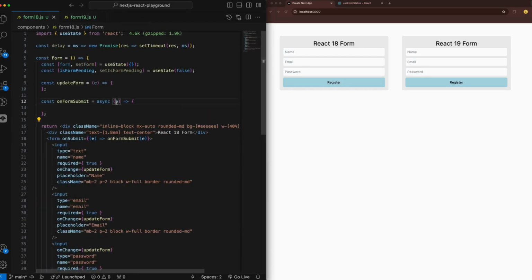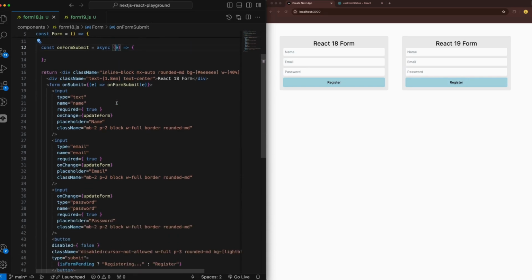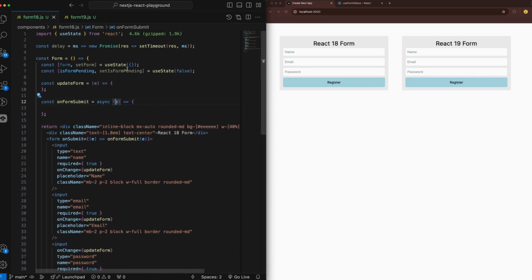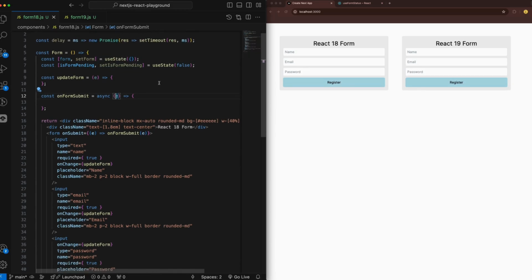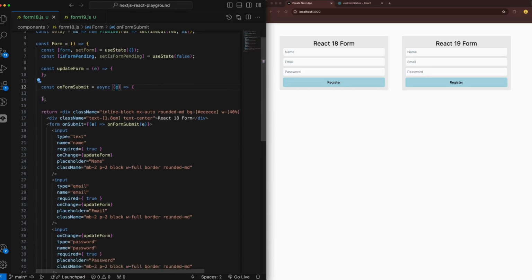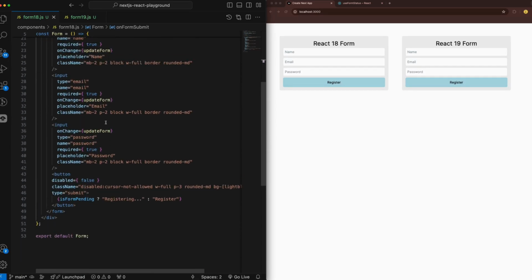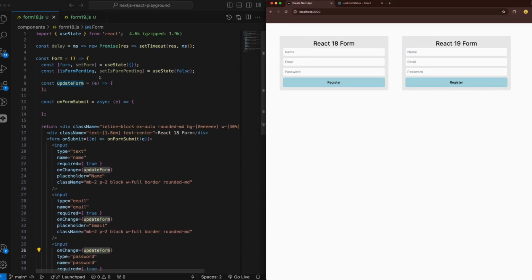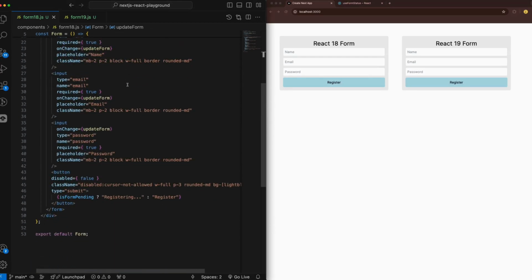They have a state for React 18 and the function for the form submit. When I change something in the inputs, it should be updating the state too. We're going to do that together in the next minutes.